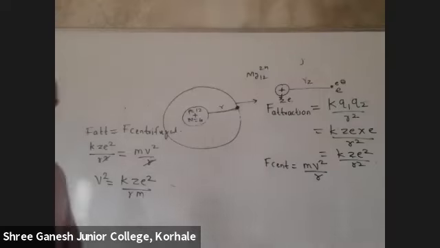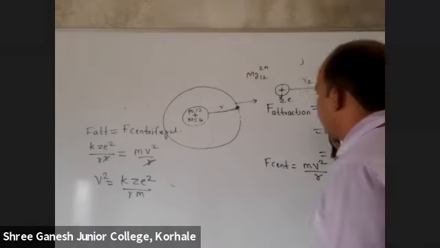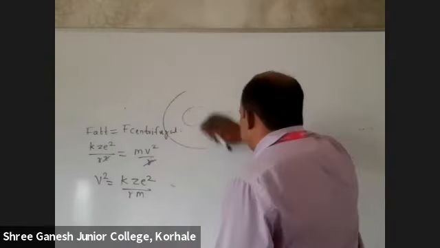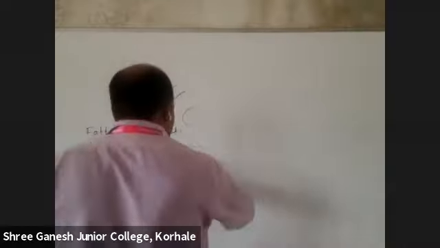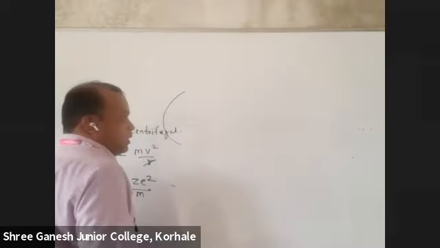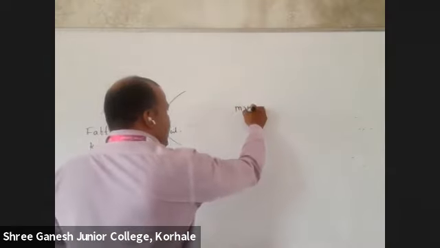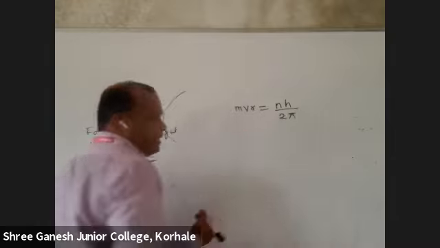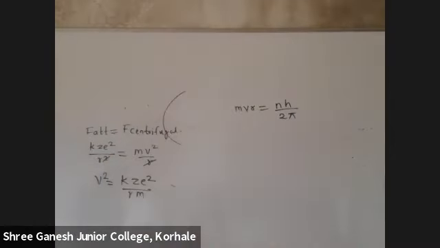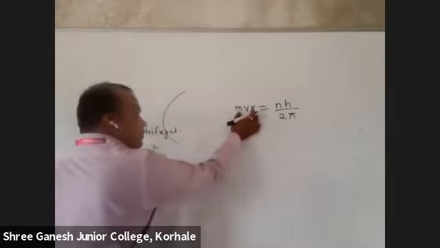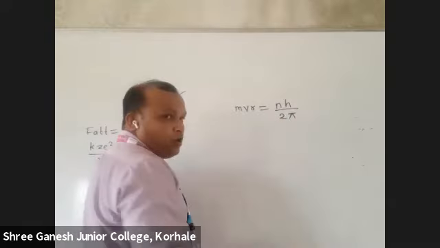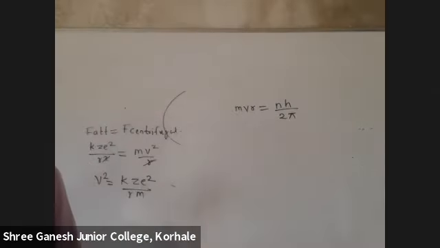So write down, according to Bohr's second postulate, m v r is equal to n h upon 2 pi. Is it correct? This m v r is angular momentum, an integral multiple of h upon 2 pi. This is Bohr's second postulate, no?